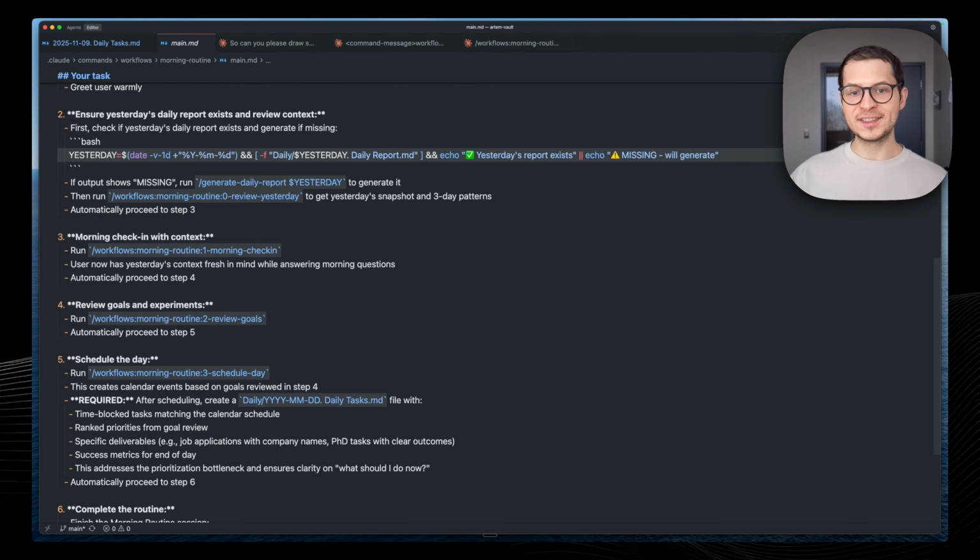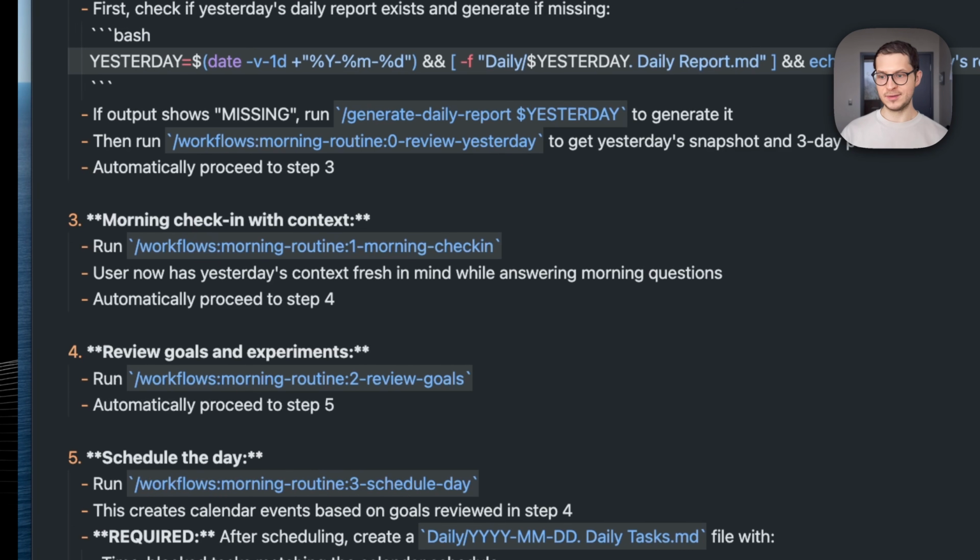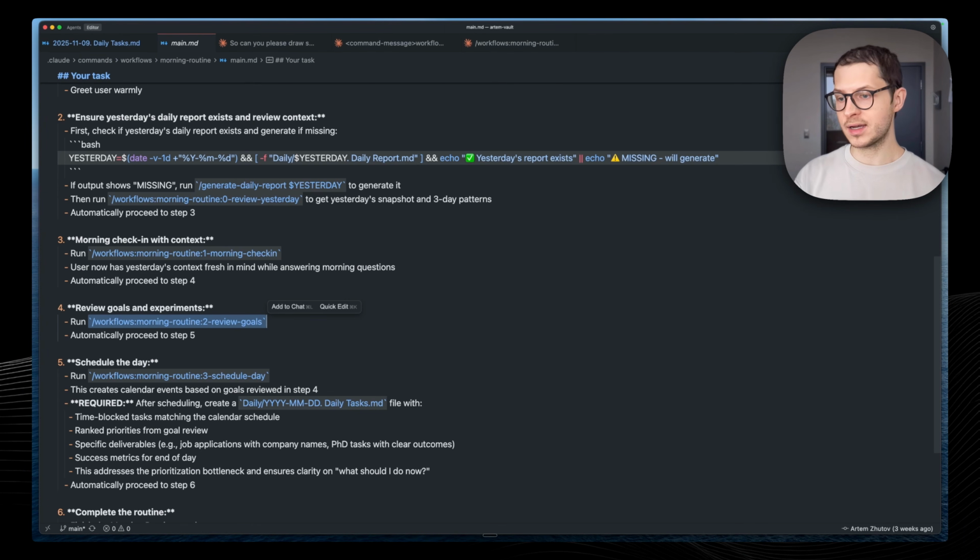Now, what it really enables is the ability to orchestrate complex workflows like that in a small main file, which you can clearly read and understand. It's very light, right? You can clearly see what's going on, and you just tell the agent, run this / command, run the other / command, and it also makes those workflows reusable. For example, I might want to review my goals during the weekly review, and I can just use this custom